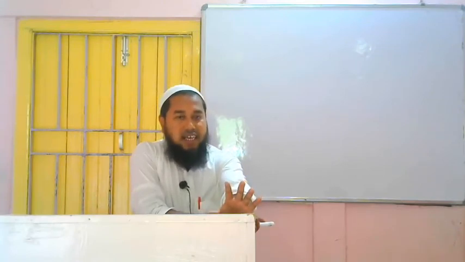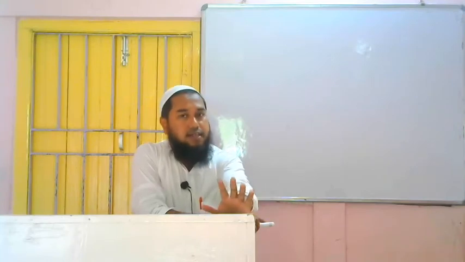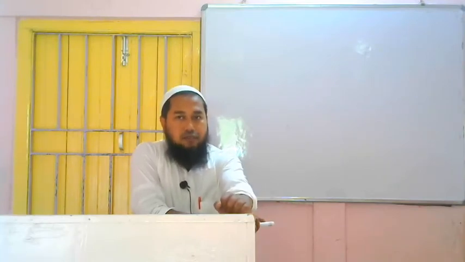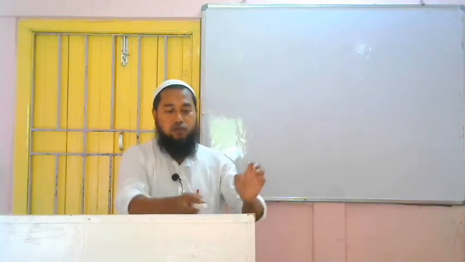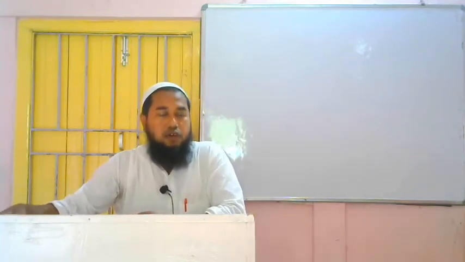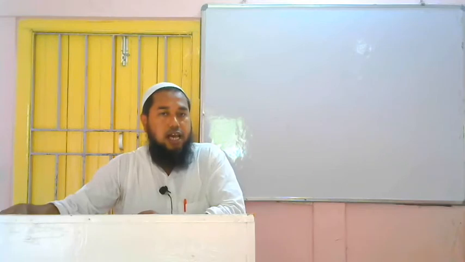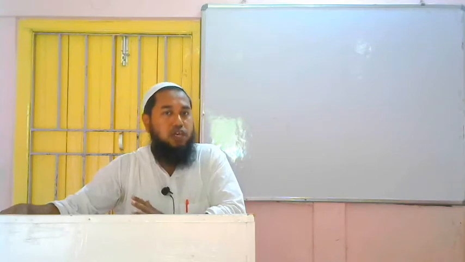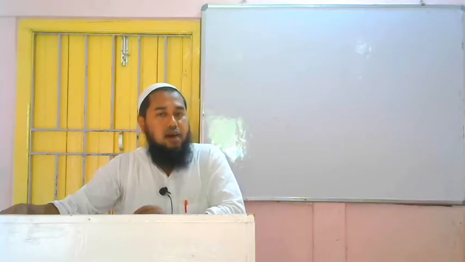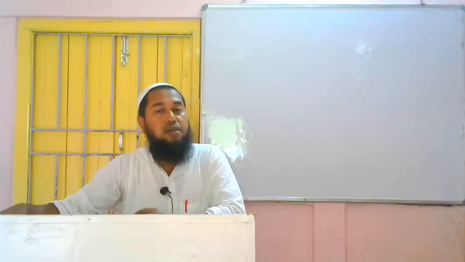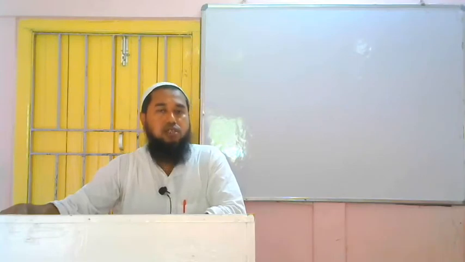After identifying the sentence as future perfect tense, we have to identify three things: subject, verb and object. If we can identify subject, verb and object, then we have to follow the rules. What are the rules? You listen. We have to bring the object in place of the subject. Then according to the new subject, we have to use shall have or will have. Then we have to use what? Been. In all perfect tenses we use been. So after using shall have or will have, we have to use been. Then we have to use preposition by, mostly by. Then the subject will come in place of the object, and if we get anything extra, it will remain the same.